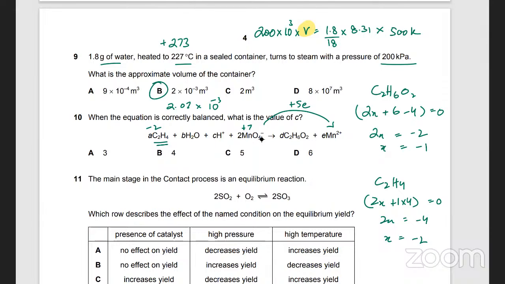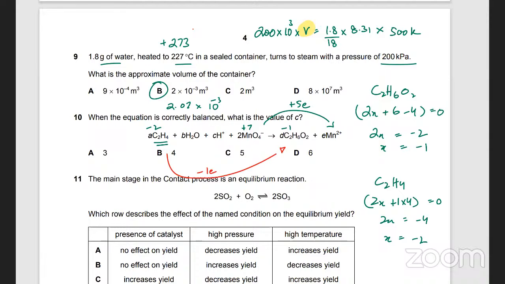Let me double check this. Okay, x comes out to be -1, so carbon over here is -1. Electrons gained and lost should be equal. So carbon over here goes from -2 to -1. That means it lost electrons, exactly 1 electron, right?